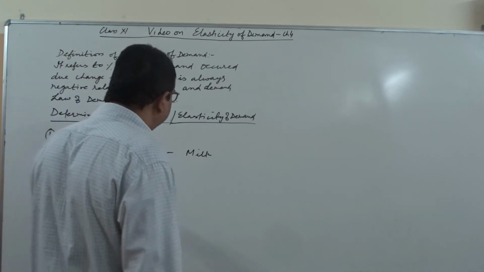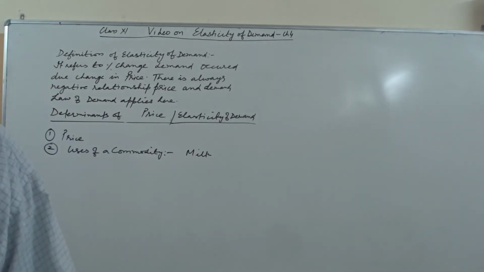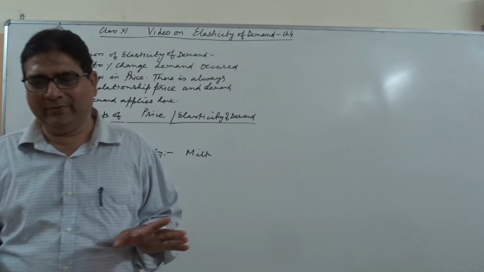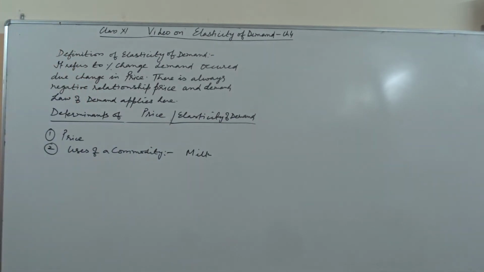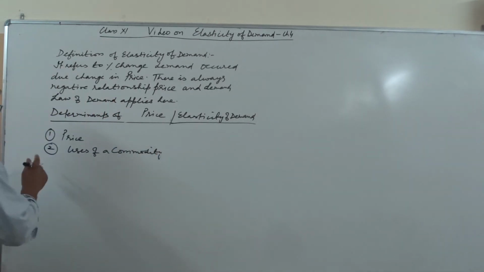So when a commodity has a number of uses, whenever its price increases, its demand generally remains the same, or it is less elastic. It does not affect demand much. But if a commodity has fewer uses, whenever its price increases, its demand falls. Then the third point is availability of substitutes.